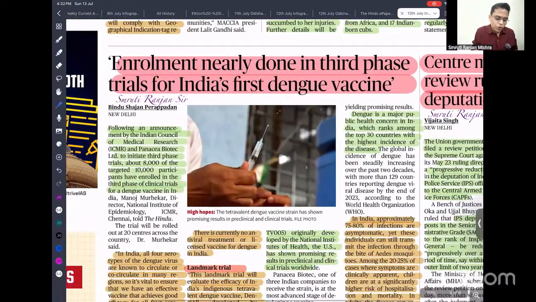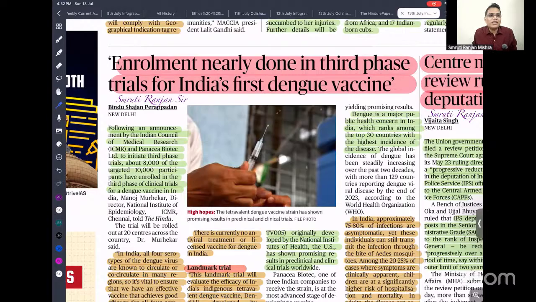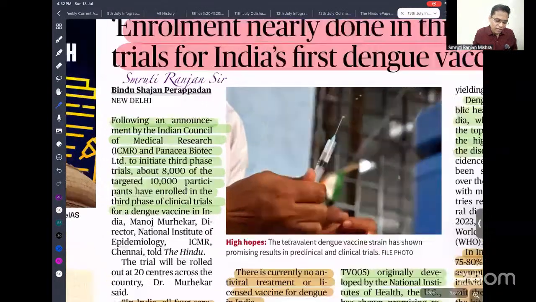So next is enrollment nearly done for the third phase of trial of India's first dengue vaccine. Recently, UPSC can ask a very good question. There is no vaccine for dengue, so what is the name of the dengue vaccine? Okay? So they can ask.